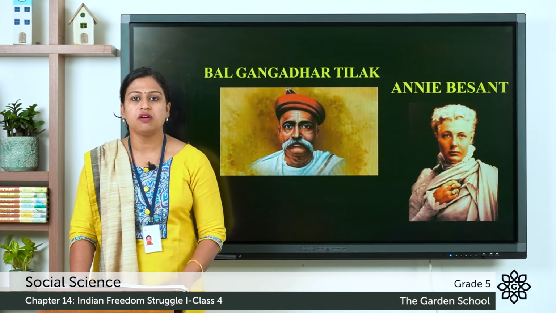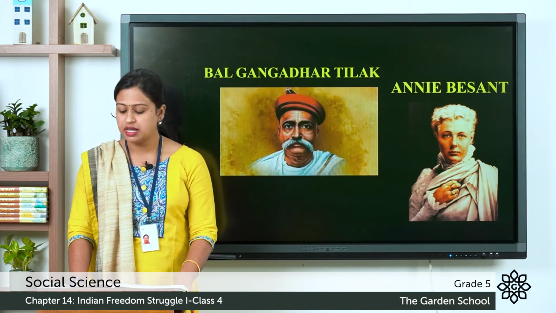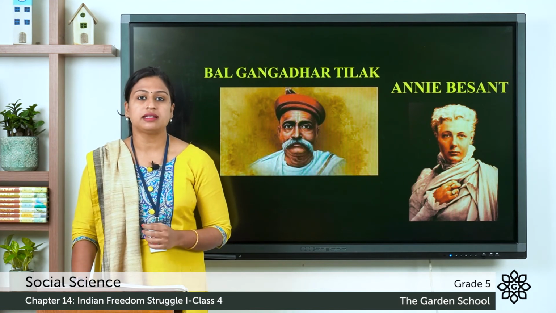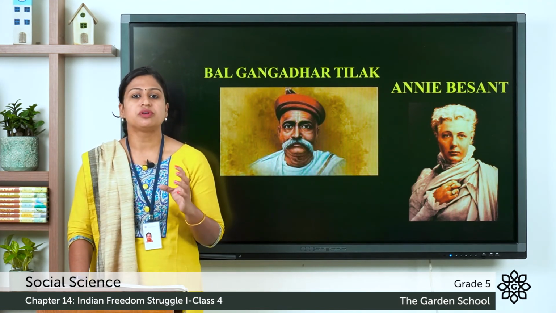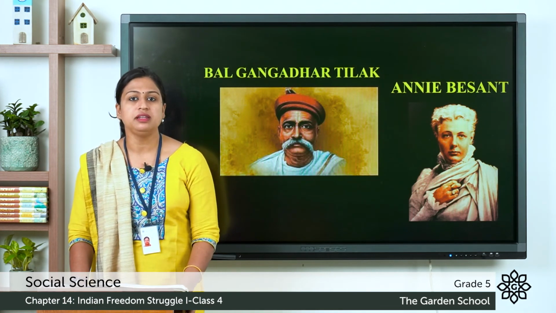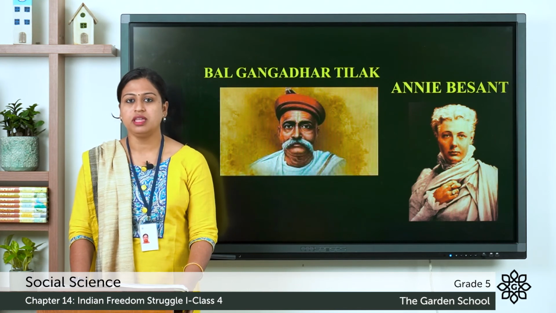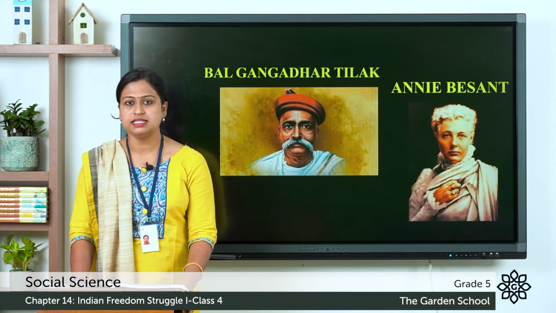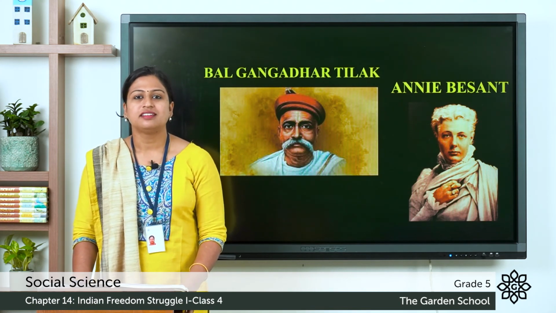It was a very famous slogan at that time, and it inspired lakhs of people to participate in India's freedom movement. So, this was about the Home Rule League formation, in the year 1915 to 1916.